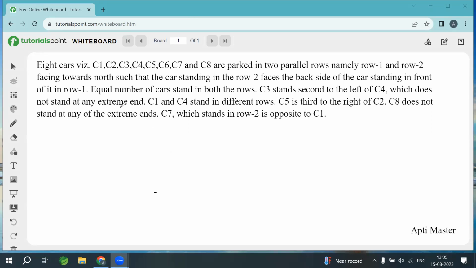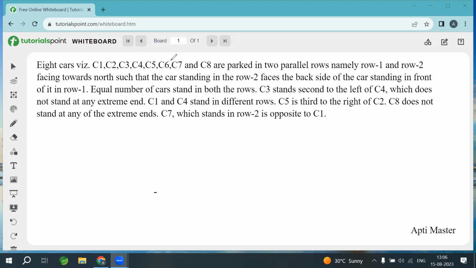So this is our new story regarding the sitting arrangement playlist. There are basically 3 or 4 steps. First of all, read the question, try to draw all the conditions, and then after understanding all the scenarios or all the cases, you need to answer the different questions regarding this story. Okay, these are the basic steps to solve these types of questions.